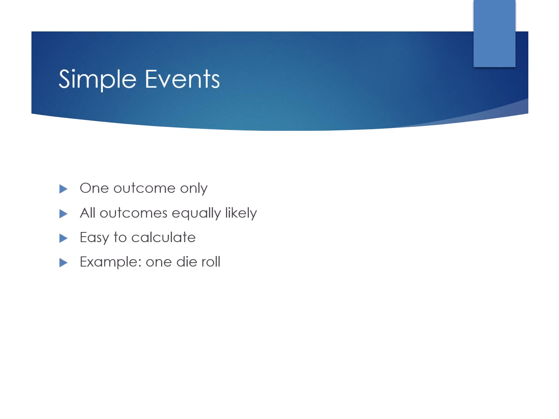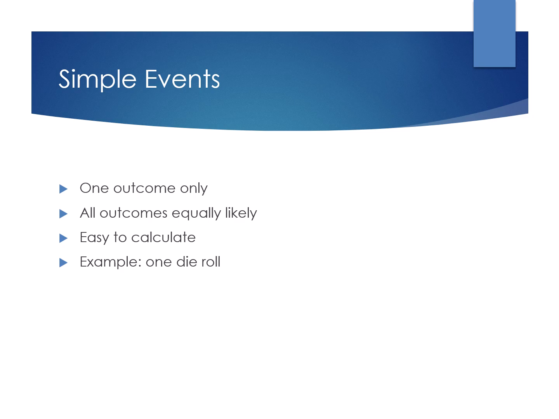Simple events. A simple event has only one outcome. It cannot be broken into smaller events. Simple events are easy to understand. They are often equally likely. For example, rolling a 3 on a die is a simple event.